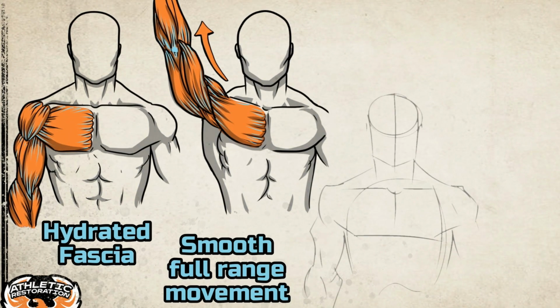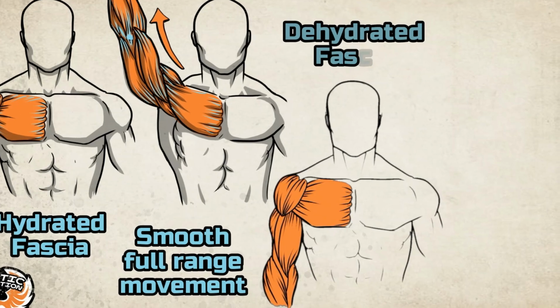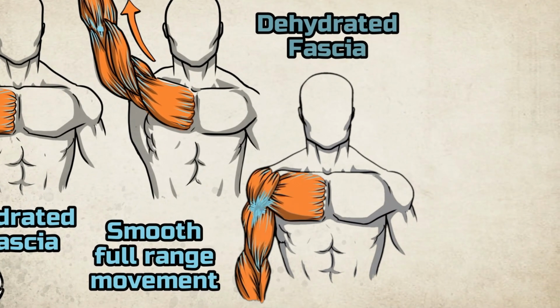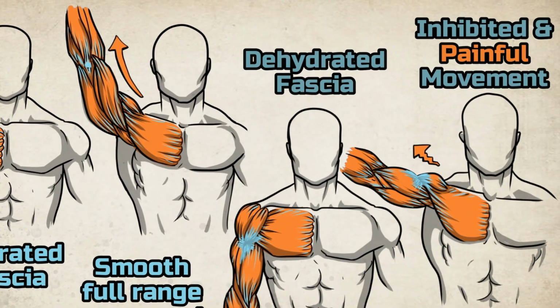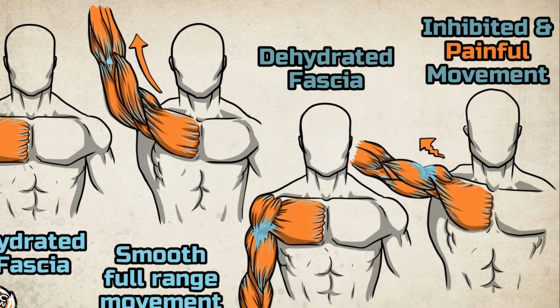If the fascia becomes dehydrated, it loses its plasticity and begins to stick together, gluing down muscles and muscle fibers in the process. This can inhibit movement, keep nutrients from reaching the muscle tissue, and cause pain or dysfunction within the muscle.